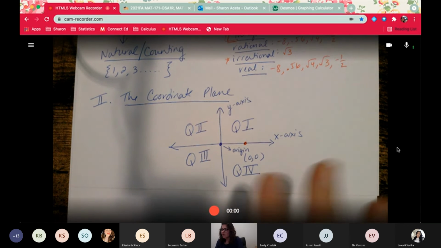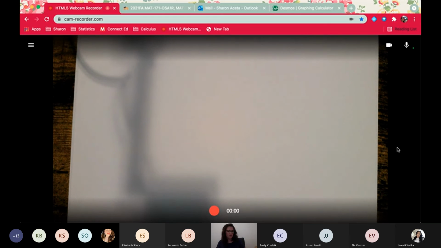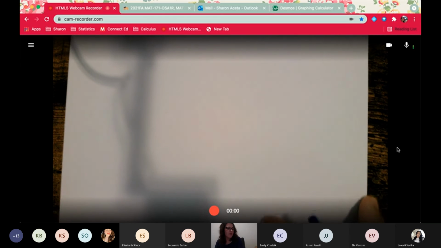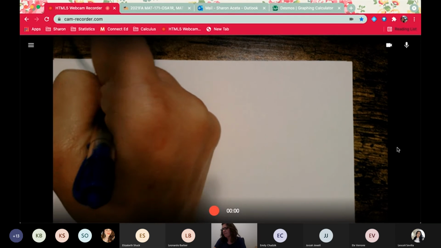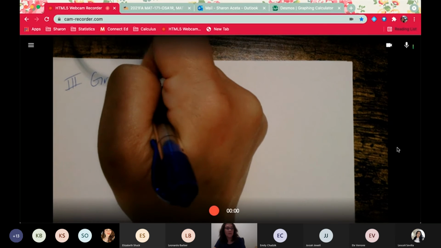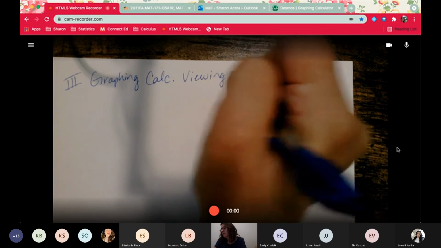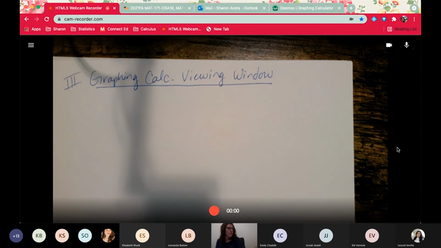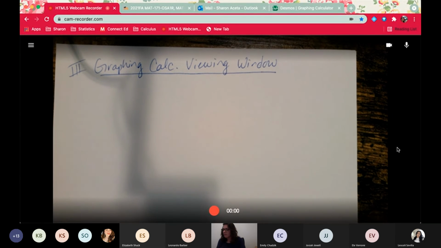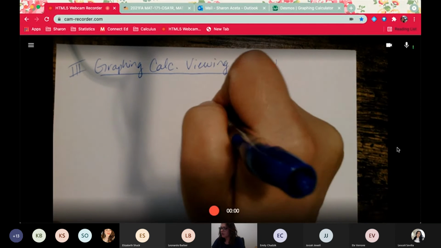The reason why I want to set you up with that is because I want you to understand the graphing calculator viewing window. And you'll be asked some questions on the MyMathLab homework about this. So they're going to give you a window. Let me draw it out.